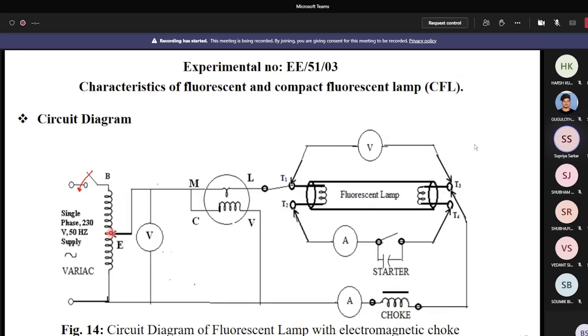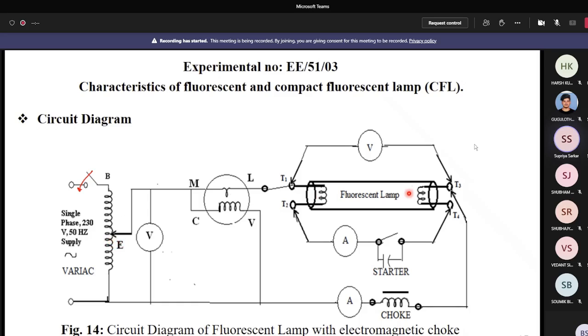Now from the rated voltage you decrease the voltage by the variac slowly and gradually. At each regular interval of voltage you also note down all the readings and make a table for the results. When decreasing the voltage slowly and gradually, at a particular voltage you can see the lamp glows off.